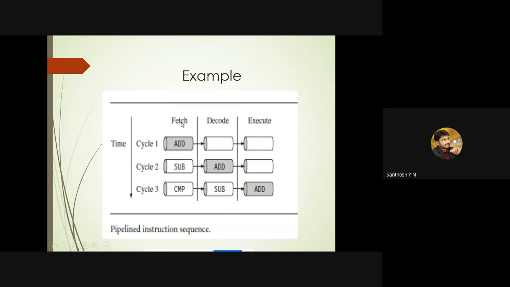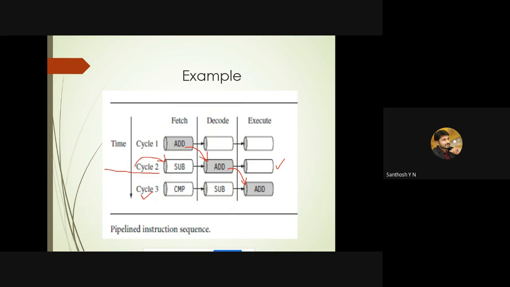It will be fetching the second instruction. So the decoding of the addition is happening at the same time, in cycle 2, as the second instruction is being fetched. Now in the third cycle, the instruction that was decoded in the second cycle comes to the execution stage.